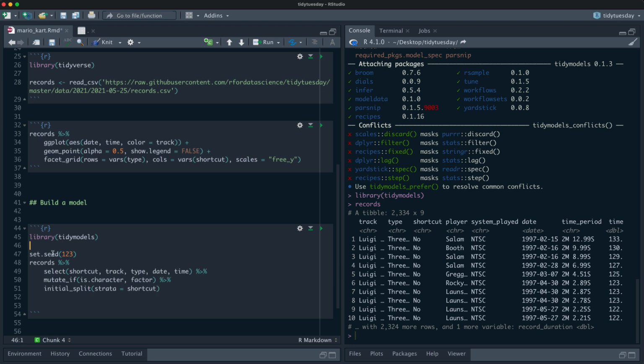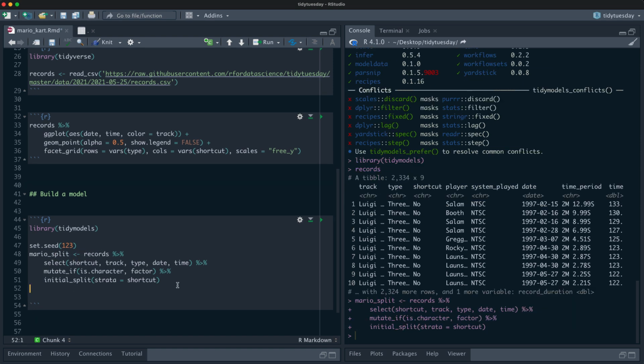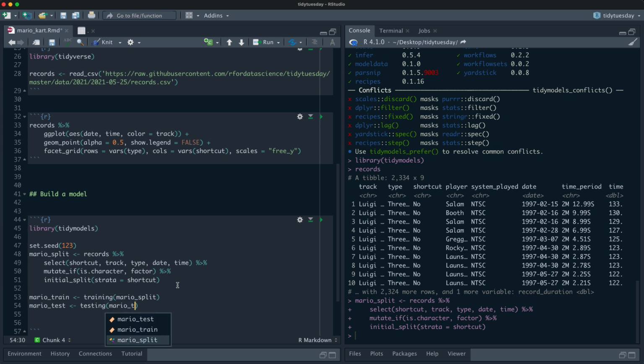Let's do stratified sampling. We have a little bit of imbalance, but I think I'm not going to handle that this time. So that's a split, and let's make our training set from the split. Let's make our testing set from the split.